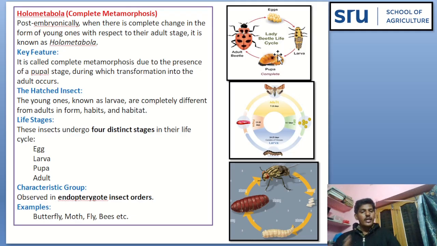Here the young ones, known as larvae, are completely different from the adult in form, habits, and habitat. This insect undergoes four distinct stages in its life cycle, that is egg stage, larval stage, pupal stage, and adult stage. And this kind of metamorphosis is the characteristic feature of endopterygote insect orders. Examples include butterflies, moths, flies, bees, etc.